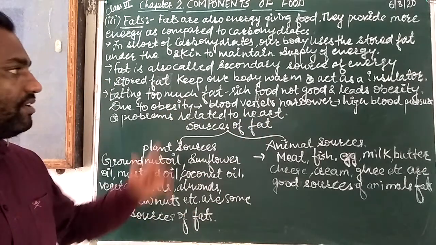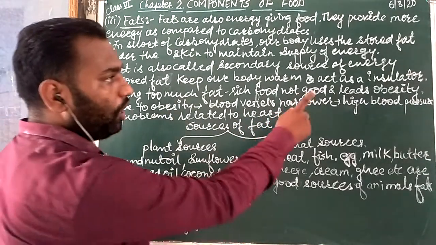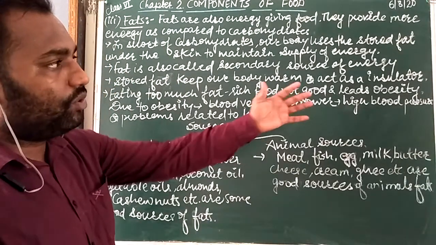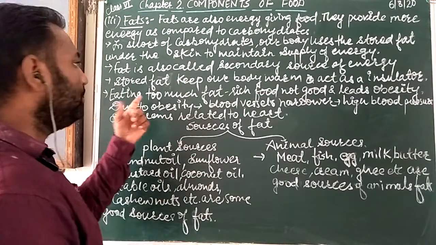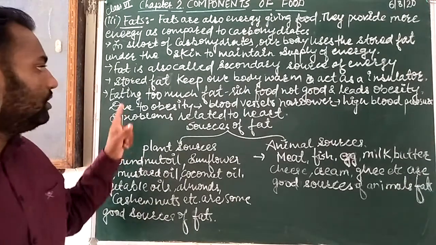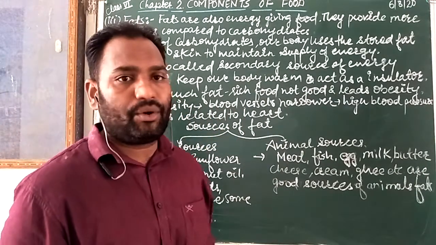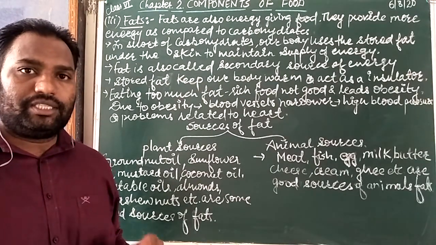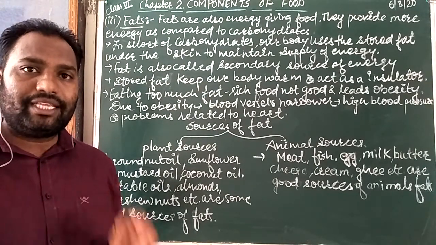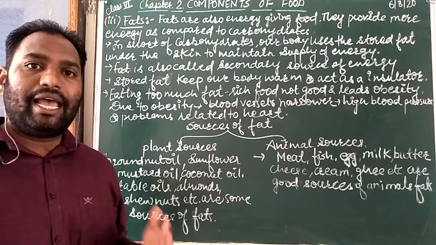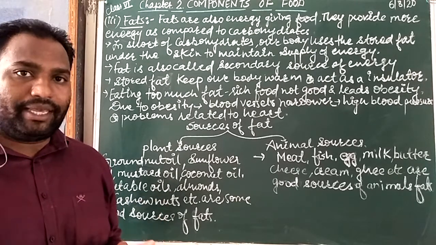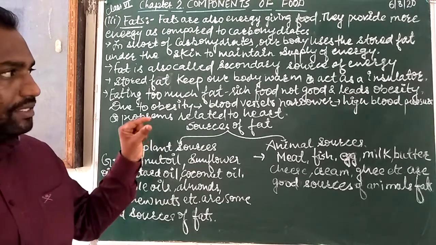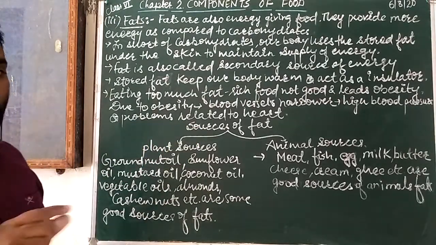These foods are fat-rich and lead to obesity. It means too much heavy weight in our body. So obesity is due to fat-rich food. Due to obesity, blood vessels narrow. It means in our blood vessels, arteries and veins, cholesterol is deposited, and this cholesterol is lipids or fats, and fats can make our blood vessels narrow. It means a single slit is there, a narrow position